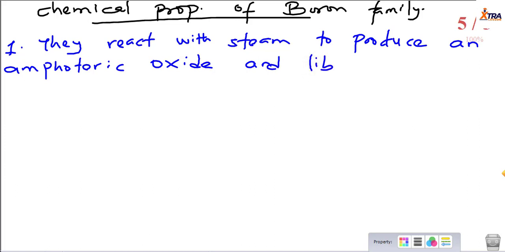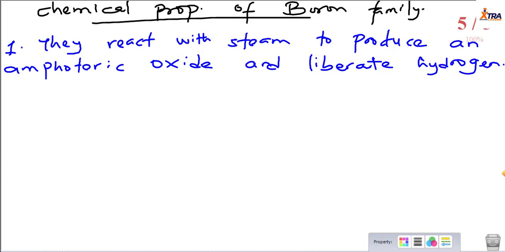Now you can give a couple of reactions which lead to the production of hydrogen gas. If you are asked to describe the laboratory preparation of hydrogen, you know what to say. You say reaction of group 1 metals with cold water, or reaction of group 2 with warm water, or even reaction of group 3 metals with steam. All give you hydrogen as a byproduct. So it liberates hydrogen gas, or you say gaseous hydrogen.